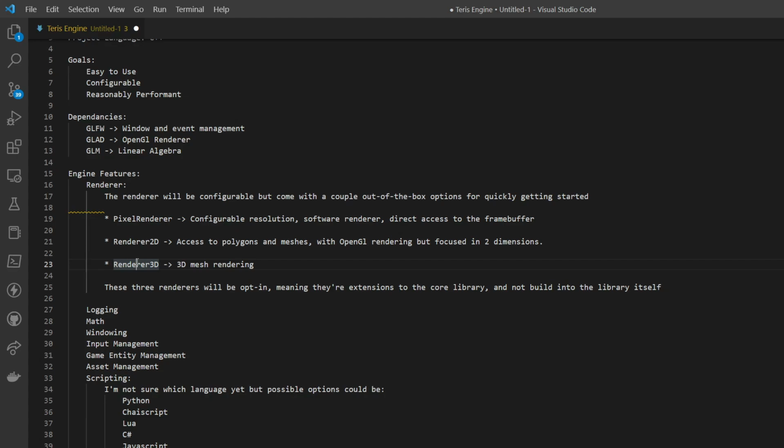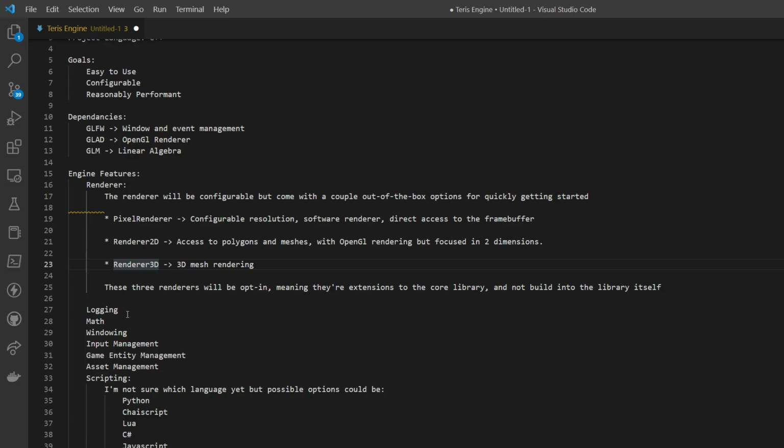if we decide that it sounds fun, because of the flexible nature of the design of the renderer, we'll be able to implement basically any renderer that we want as it fits our needs. So, if we want to implement a Vulkan renderer or a DirectX renderer or a Metal renderer for any reason, as long as the API is compatible with GLFW, which all of the main rendering APIs seem to be, then we'll be able to use it.